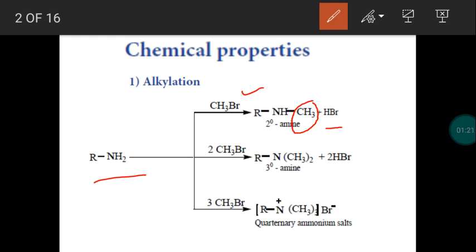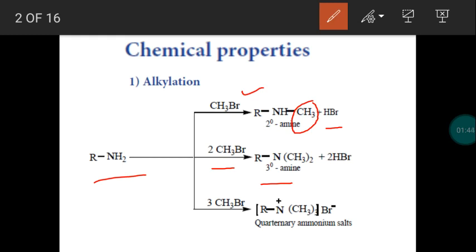And instead of a single molecule, if you take two molecules of methyl bromide, both the hydrogen atoms will be replaced by methyl groups, so we will get a tertiary amine. So this is a substitution reaction. Both the hydrogen atoms are replaced by methyl groups, we get a tertiary amine.